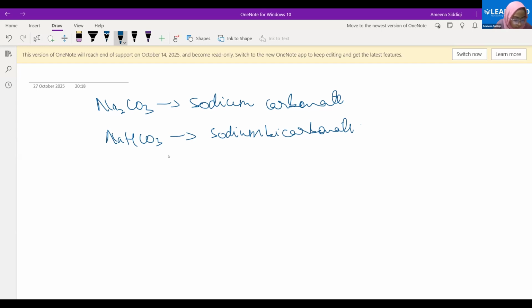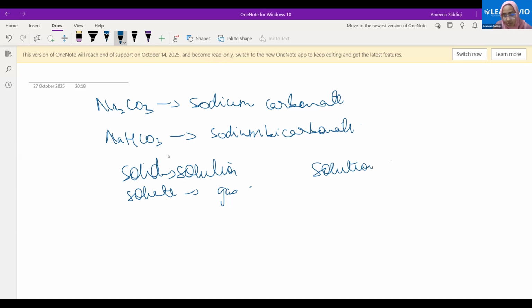Solid solution in which the solute is gas. The solution is solid, and the solute is gas. And the answer here is solution of hydrogen in palladium. Yes, ma'am. Fine.